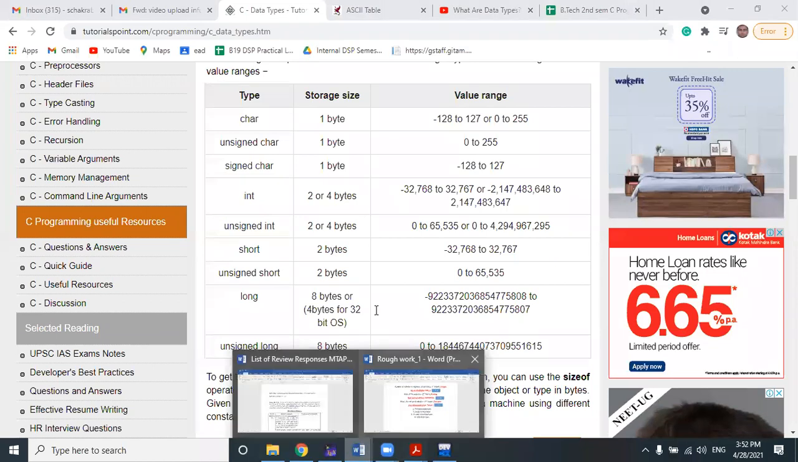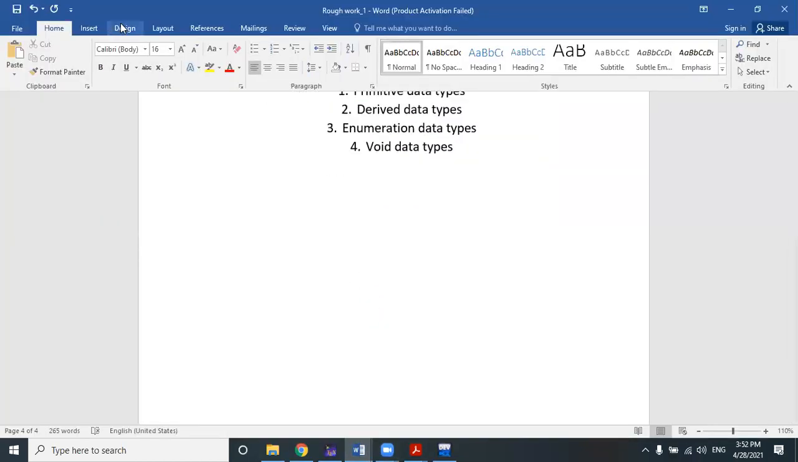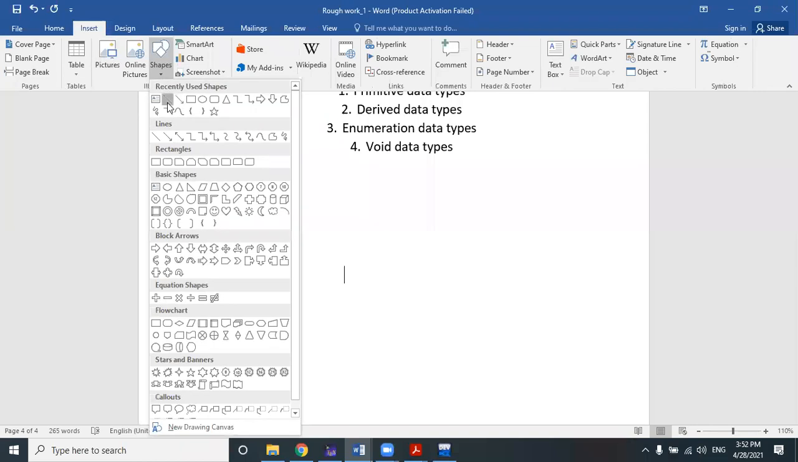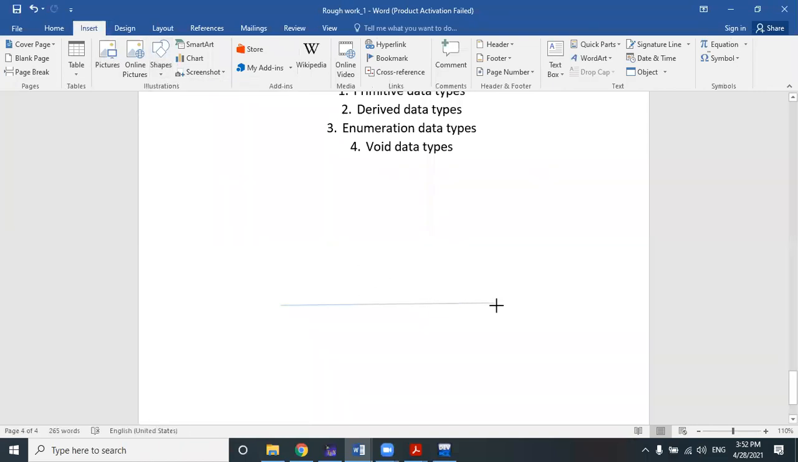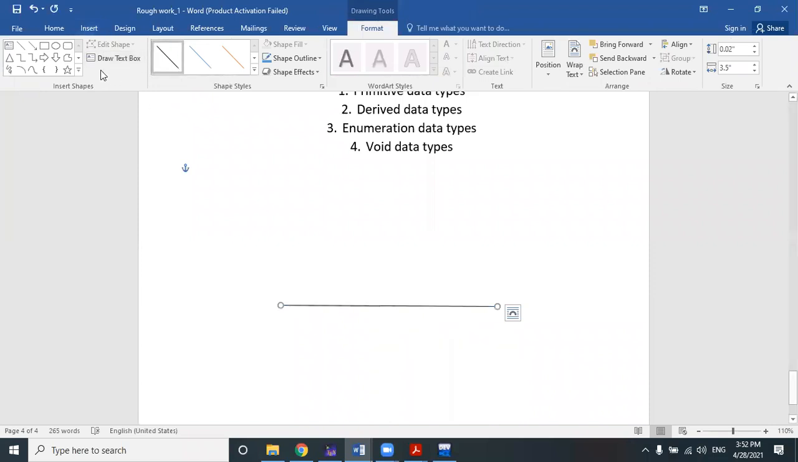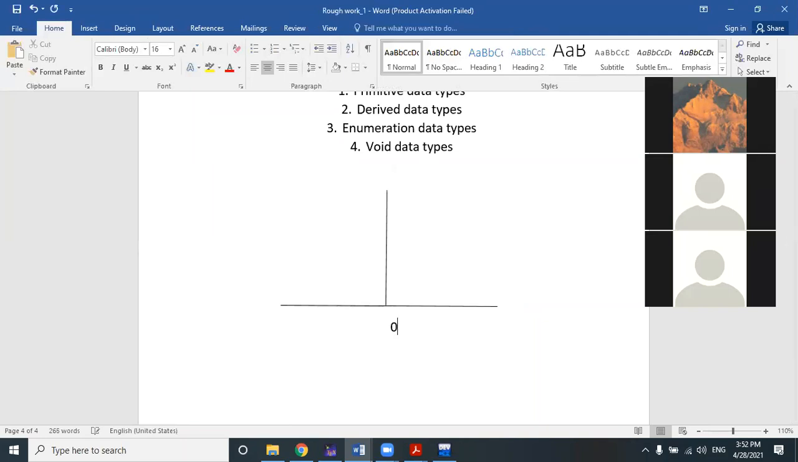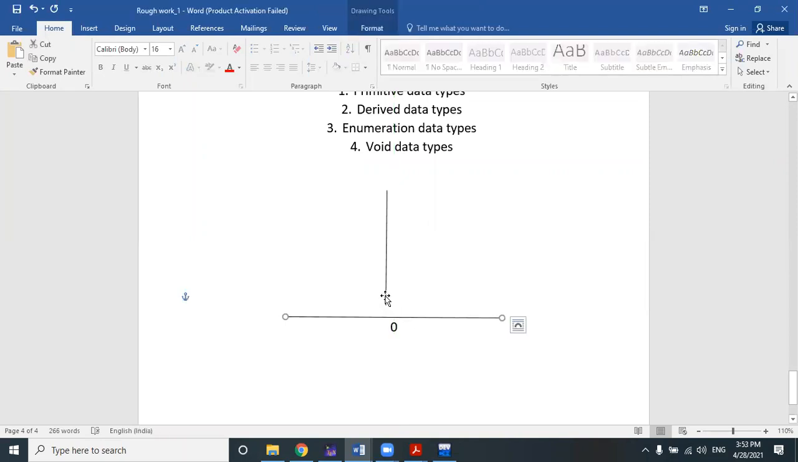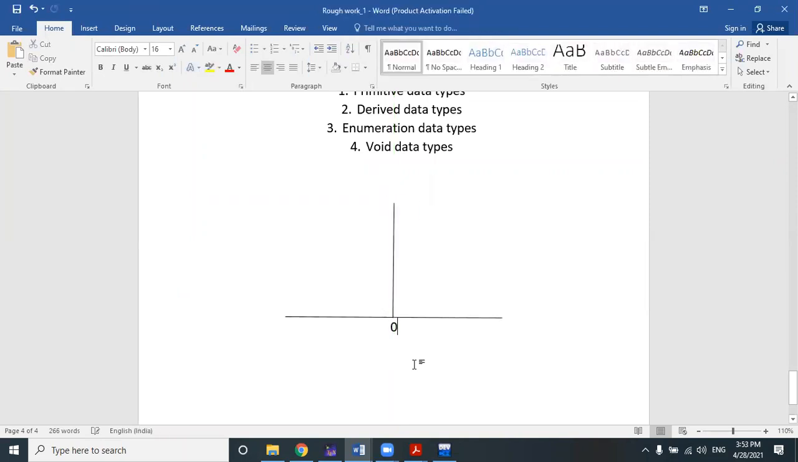So suppose we have an axis here, right? And the axis is divided into two equal parts. Okay. The middle point of the axis will be represented by 0. Okay, this is 0. So this side represents the positive numbers, and this side represents the negative numbers.